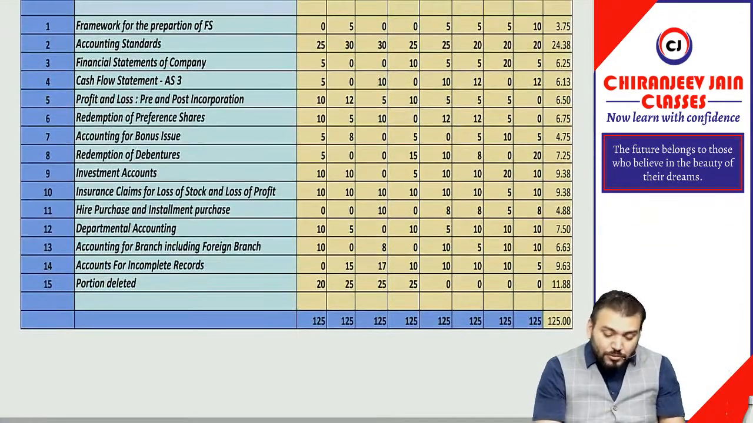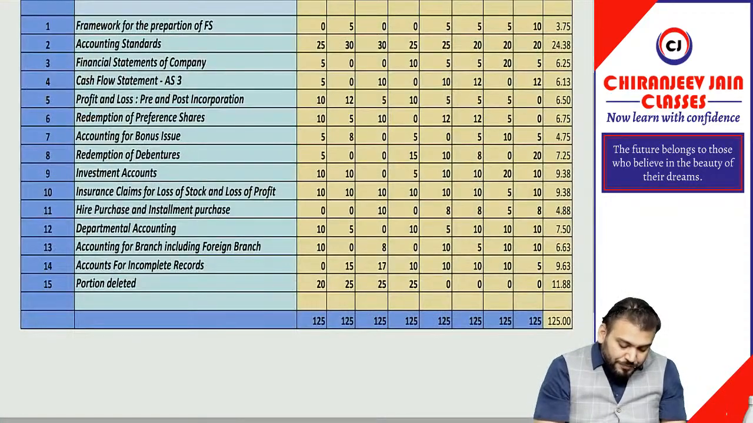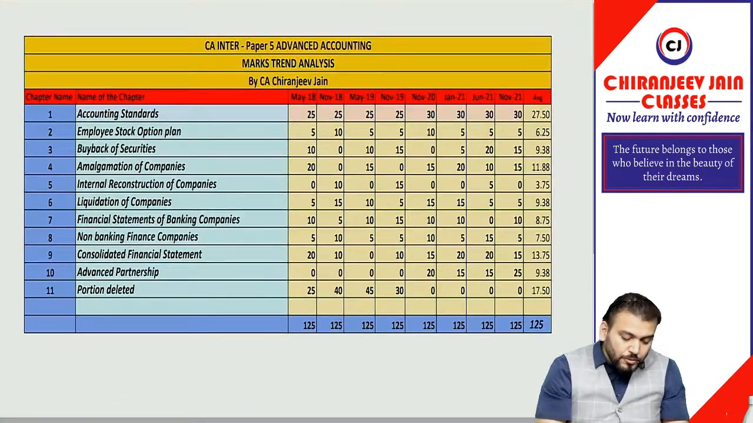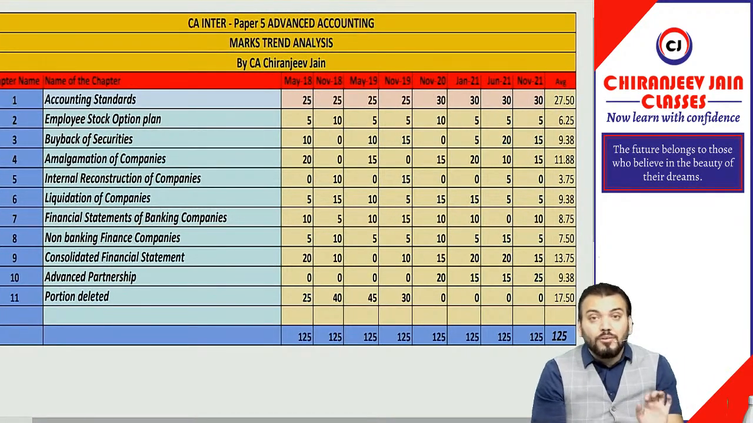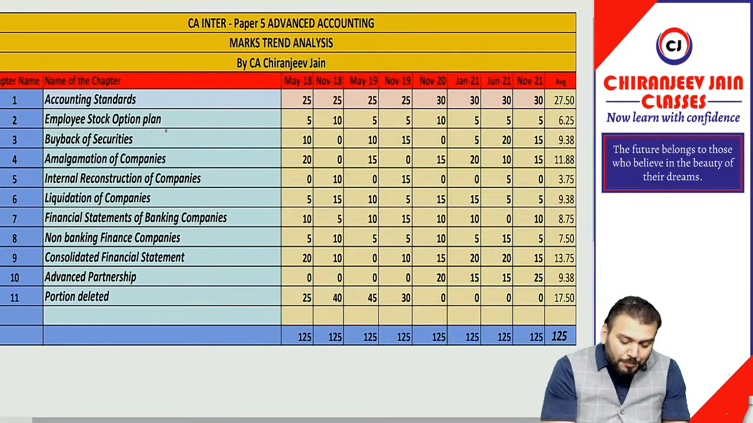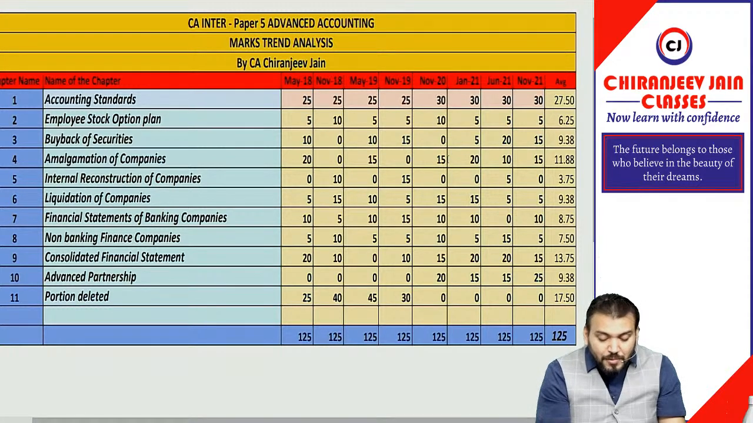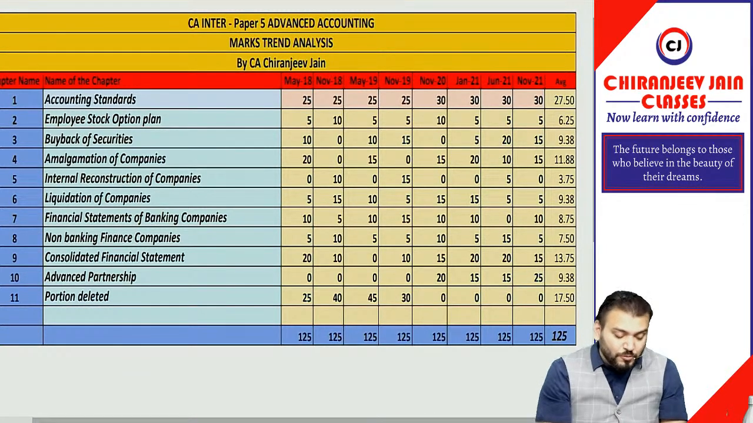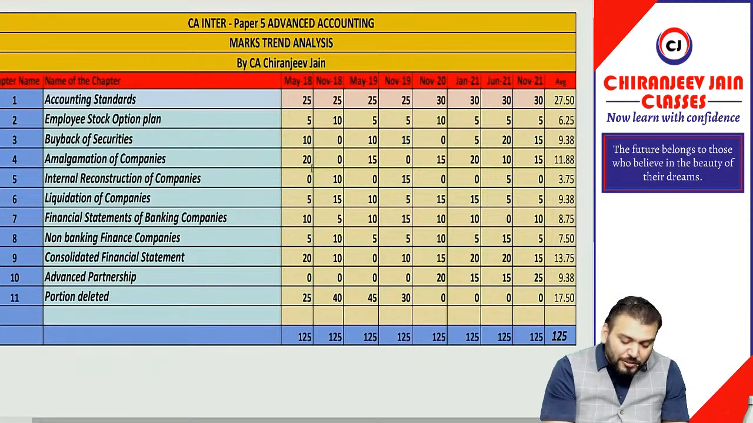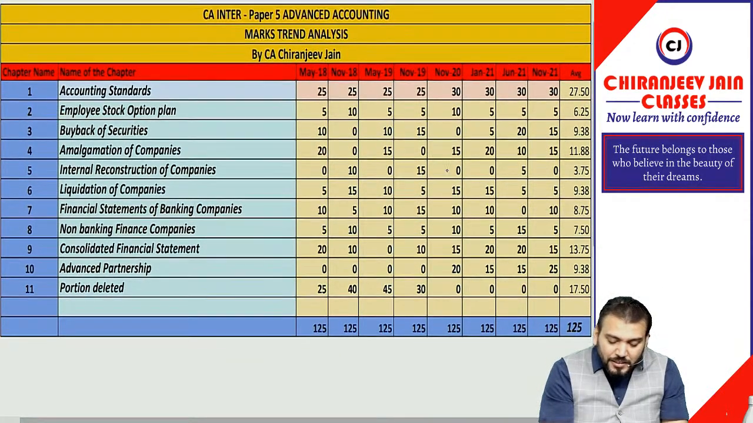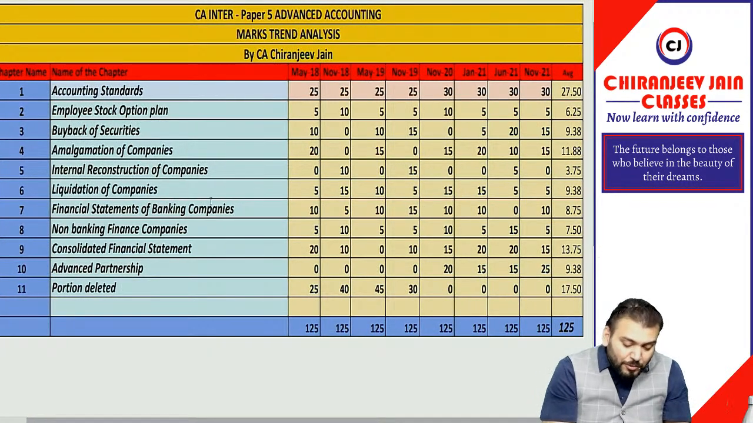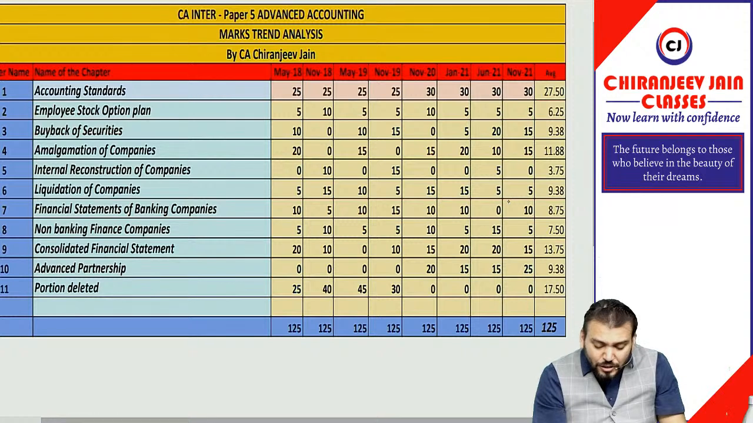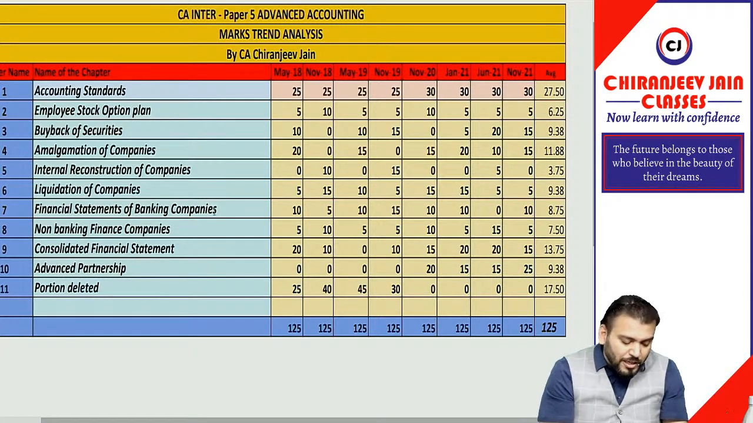Coming to Group 2, you can see chapters are fewer. Accounting standard, 30 marks coverage will be there. Employee stock option, normally a 5 marks question will come. Buyback of securities, sometimes 10, sometimes 15, sometimes 20 marks question. Amalgamation and internal reconstruction, sometimes amalgamation, sometimes internal reconstruction, 15 to 20 marks coverage. Liquidation of company, 10 to 15 marks, sometimes 5 marks.